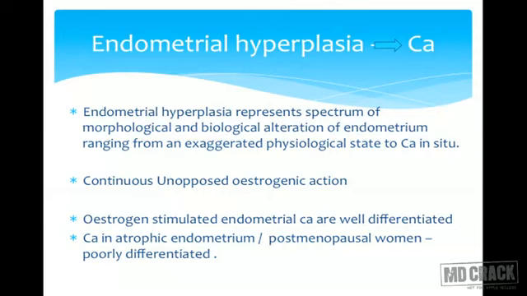Estrogen stimulated endometrial carcinomas are well differentiated. But if carcinoma takes place in atrophic endometrium, that is in postmenopausal women, they are poorly differentiated. When the tumor is well differentiated, the prognosis is good. When the tumor is poorly differentiated, the grading increases histologically and prognosis is bad.